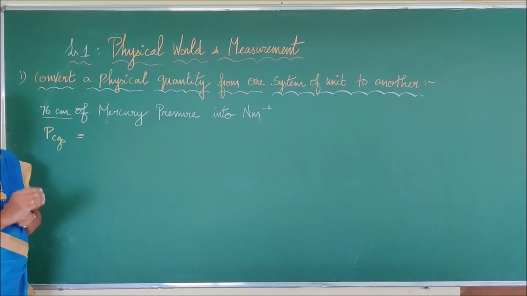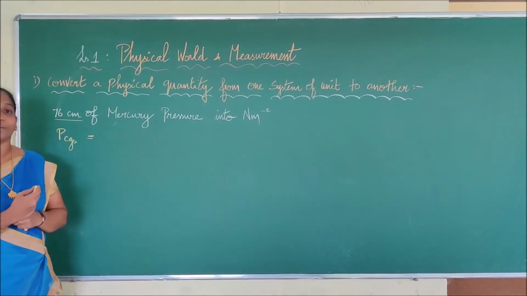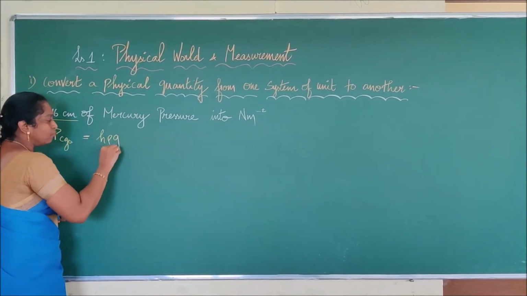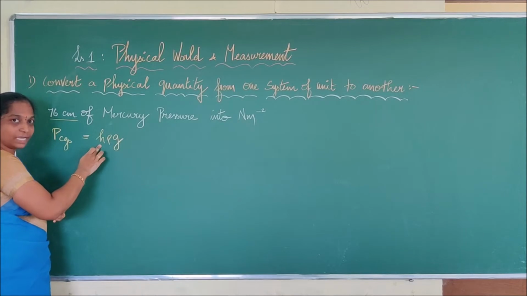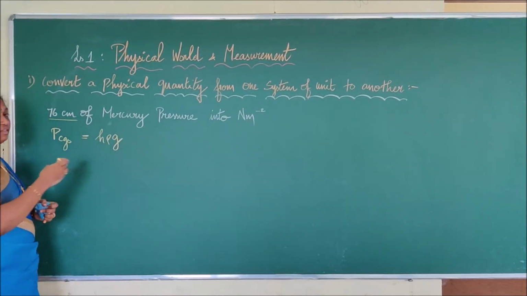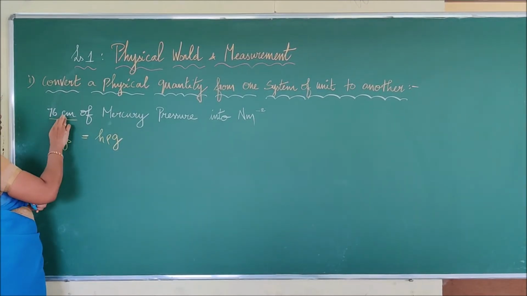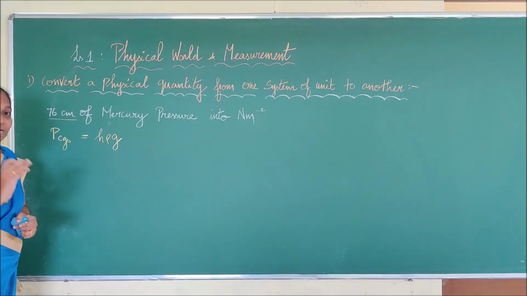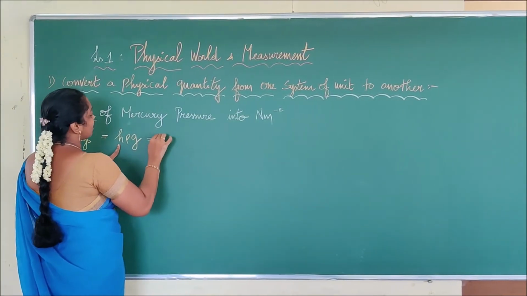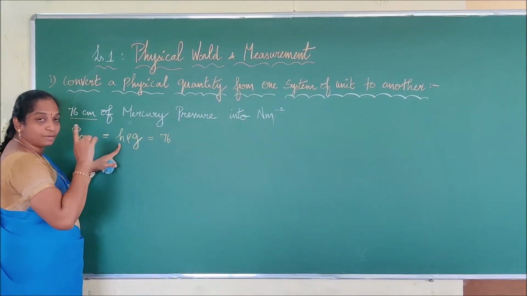In lower 8th standard or 9th standard we have studied about pressure. So pressure can be given by the formula H rho G. H stands for the height of a liquid column, rho stands for the density of the liquid, and G stands for gravity. And it has been given in terms of what? Centimeters. So we are taking the terms in CGS. So what is the height? We can say that it is 76 in terms of centimeter.